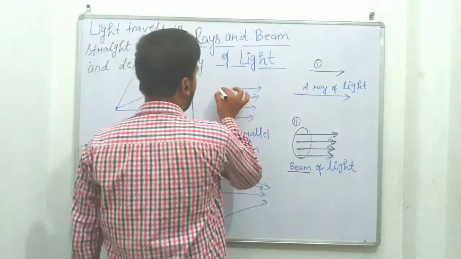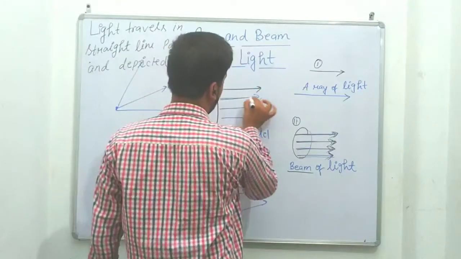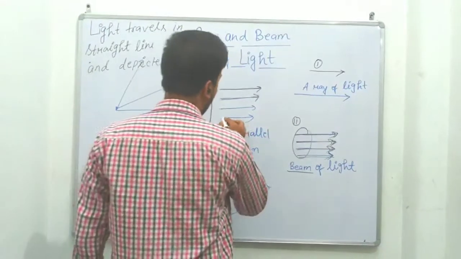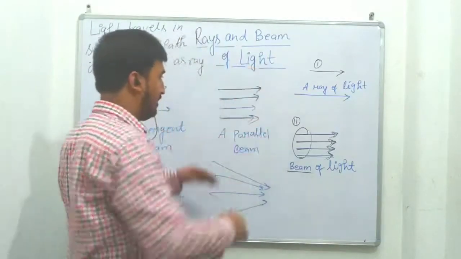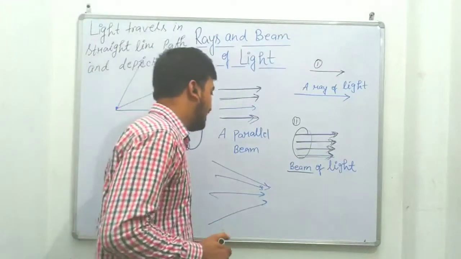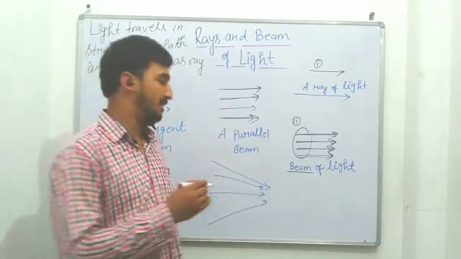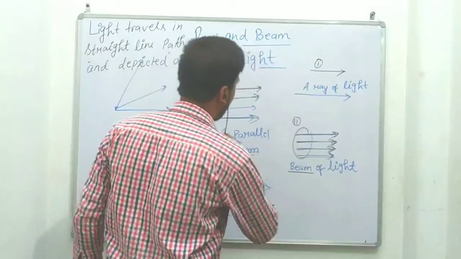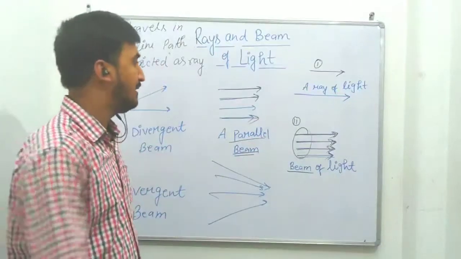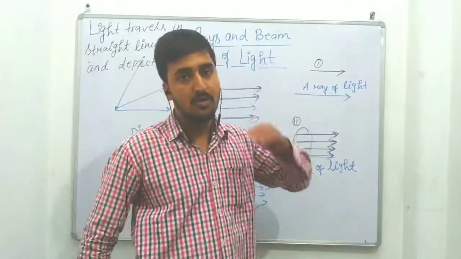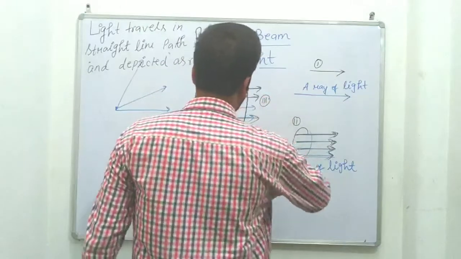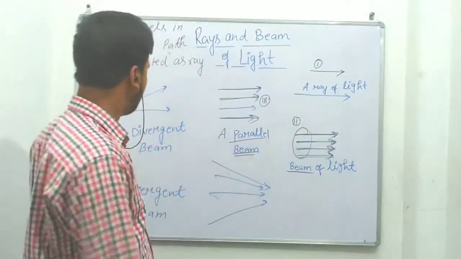If these rays are going in the same direction and making parallel lines with each other, if these rays are parallel with each other, it is telling about the parallel beam of light. Beam for collection of rays and parallel for the pattern of light, because this light is going in a parallel direction. So this is the third one, parallel beam of light.